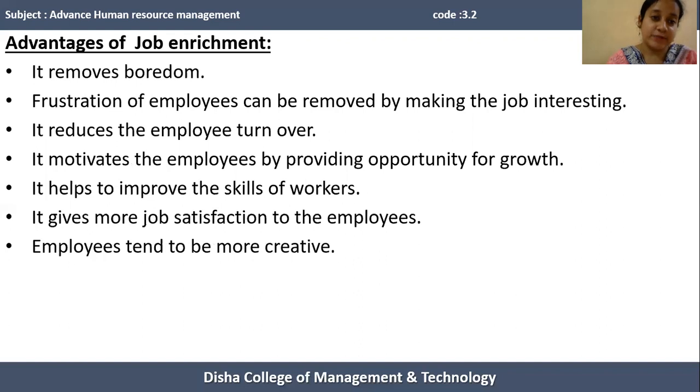Next advantage of job enrichment is that it gives more job satisfaction to employees. Obviously, it helps to motivate human resources through job enrichment. The employee also feels satisfaction.